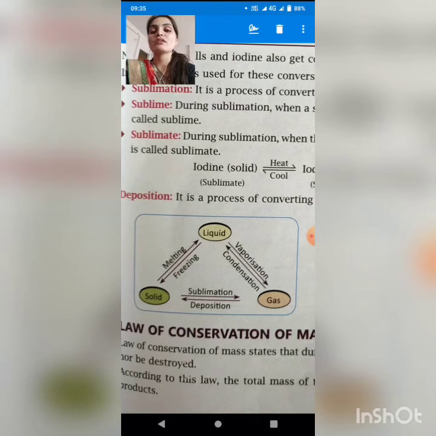Now the gas, when the deposition process happens, gets converted into solid, and when the sublimation process happens, the solid gets converted into gas. When the solid is melted, it gets converted into liquid, but when the liquid is frozen, it gets converted into solid. So this box shows the conclusion of whatever we studied today.